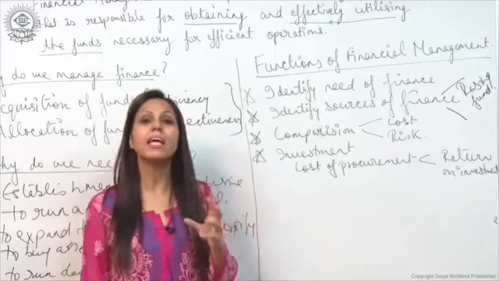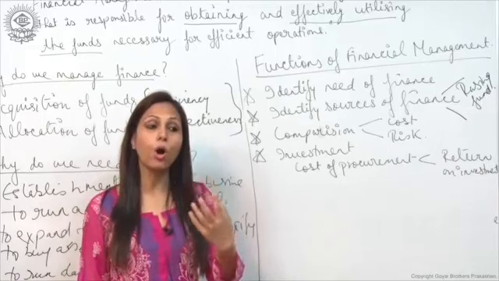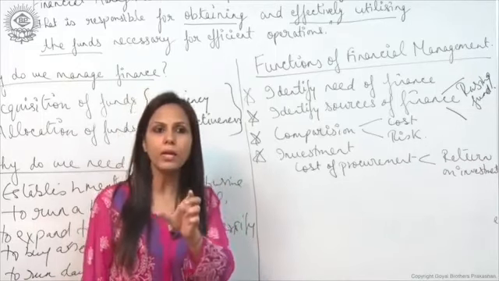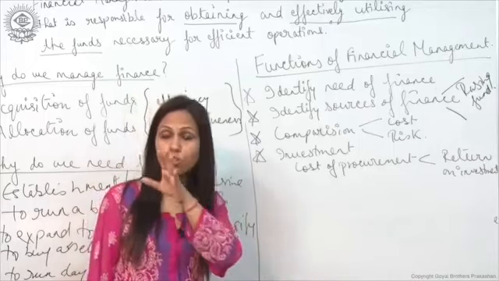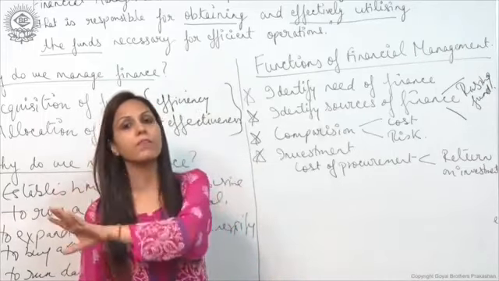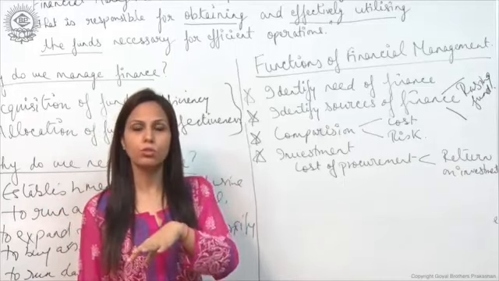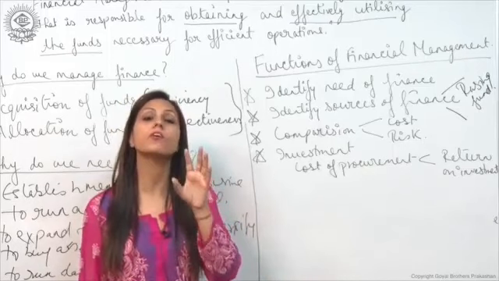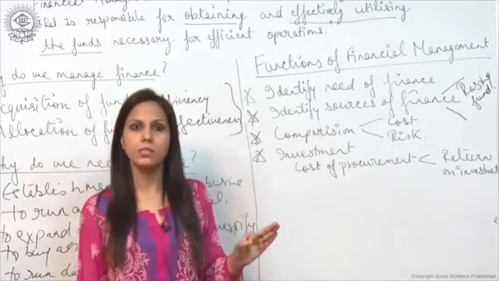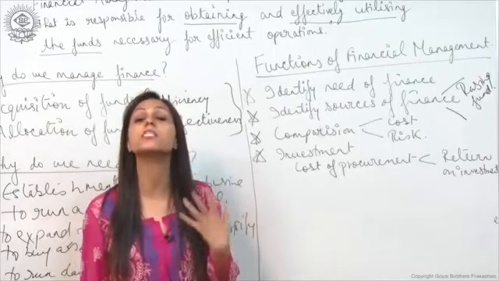Or precisely, the cost of procurement should be lower than the return on investment. Or we can say that the return on investment should be higher than the cost of procurement. That shows that we have made a wise investment decision.